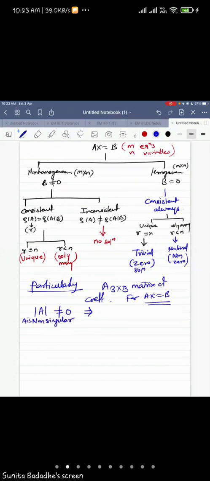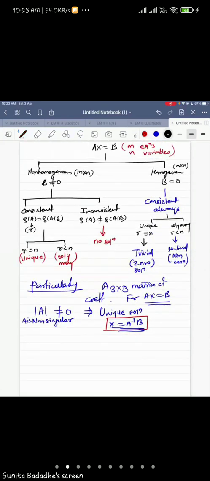If A is non-singular, we always get a unique solution. Remember this. And that unique solution is X equal to A inverse B. Whenever the determinant is non-zero, A inverse will exist and this will give us the unique solution.